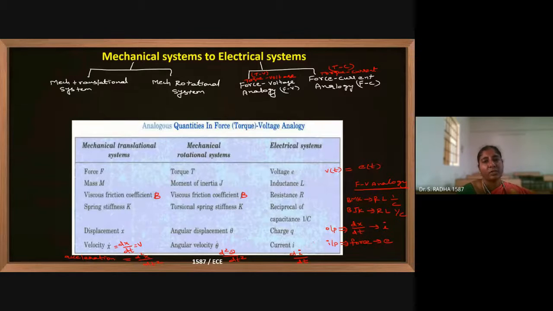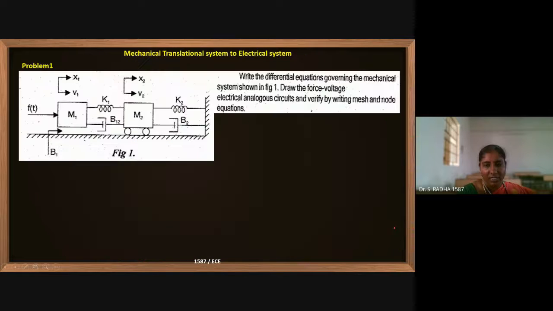So remember whatever is to the right side of this zigzag line from the entire slide. B, M, K means R, L, 1 by C. dx by dt, the first order derivative, means current, and force is nothing but voltage E. E means voltage and I means current. Only these things you remember, and with that we can convert to the equivalent.